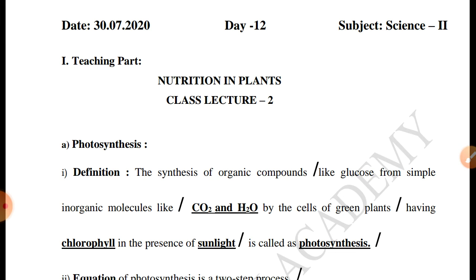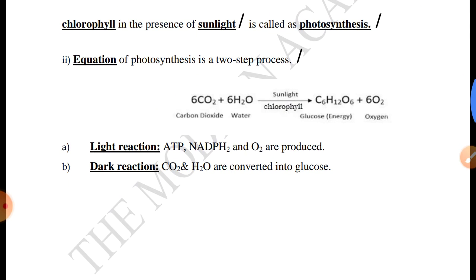In this they are using the sunlight and carbon dioxide, and then finally they will convert that into glucose in order to get energy. Equation: here 6 carbon dioxide and 6 water molecules are involved in the presence of sunlight by using chlorophyll, and at last they get energy and also oxygen. Energy means glucose. The formula for glucose is C6H12O6.